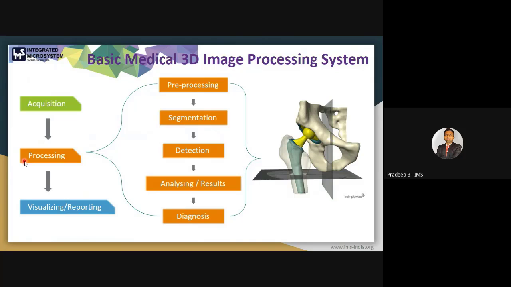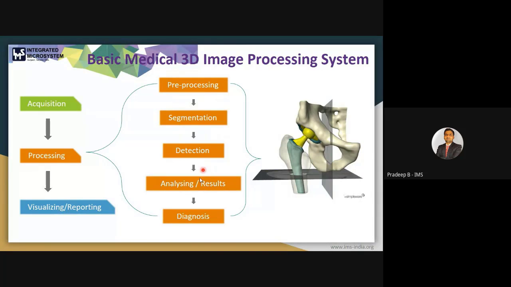In the processing, we have various steps. The first is pre-processing. I will also discuss pre-processing and segmentation, all the parts, in the demonstration part, so that I can show you, by taking an example data set, how you can generate a 3D medical model very easily. The next is segmentation. Segmentation is basically to segment our region of interest, the particular part on which our focus is.